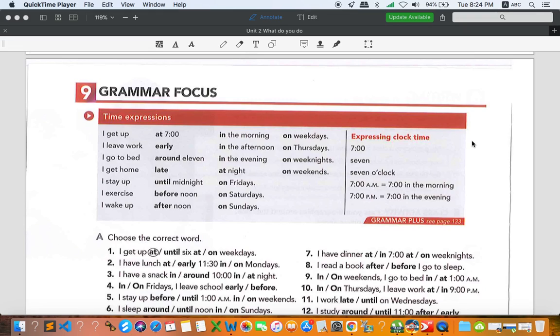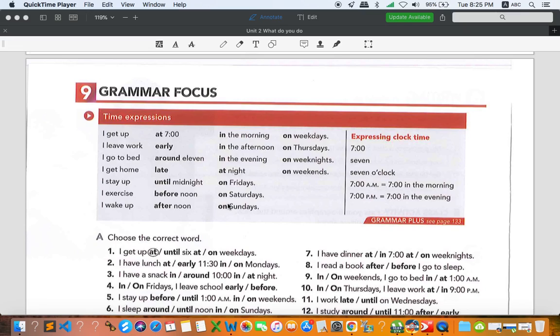Today we are moving on to activity number 9, which is about time expressions, or you can simply say prepositions of time. As you can see right here, we have many prepositions, and all of them are about time. We have at, early, around, late, until, before, after, and then we have in, on, things like this. I will explain all about these prepositions.